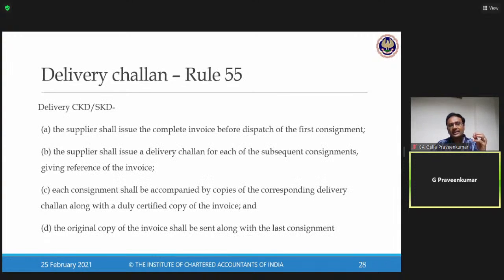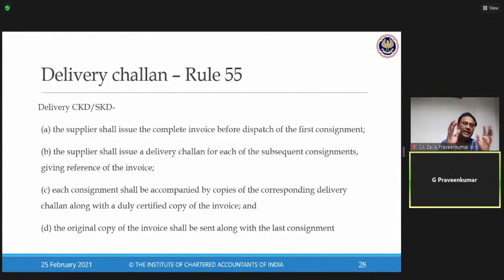Now, this is one important case called CKD SKD, completely knocked down, semi-knocked down. I'll give an example of ISRO. Say there is one organization called DRDO, Defence Research and Development Organisation.